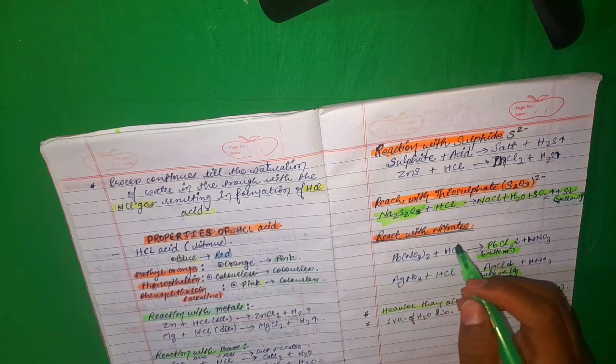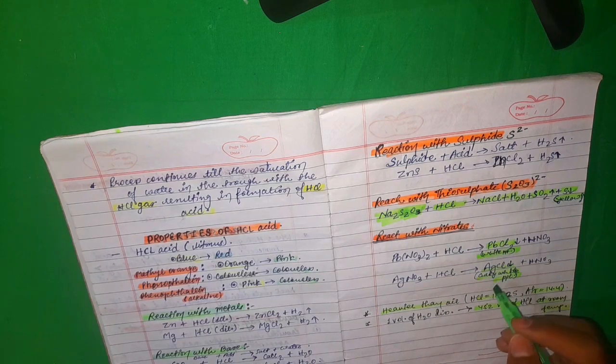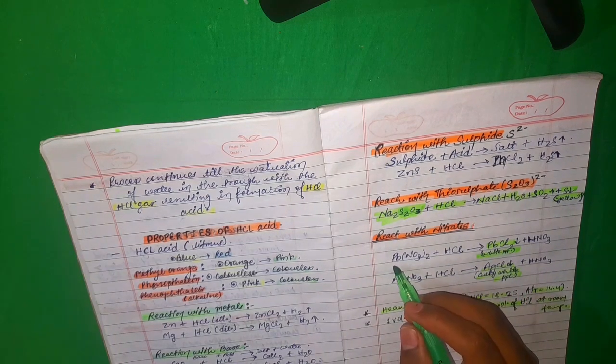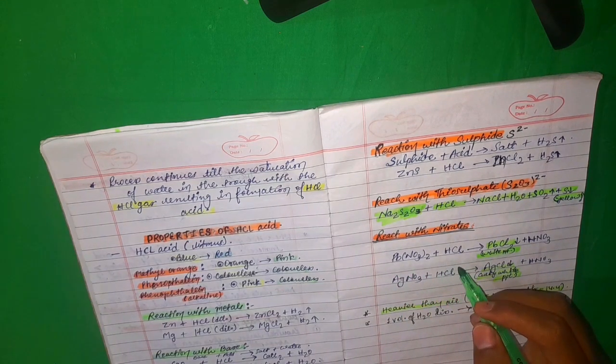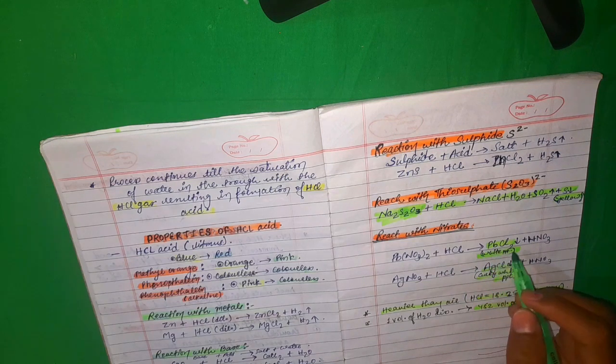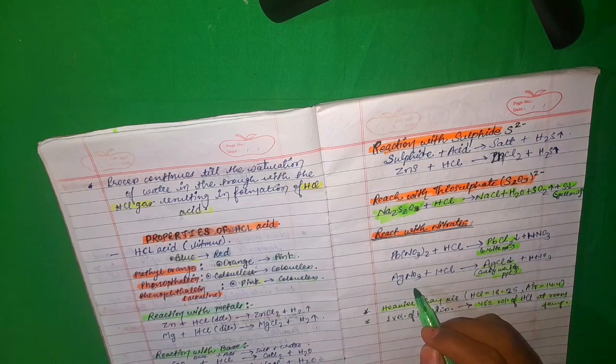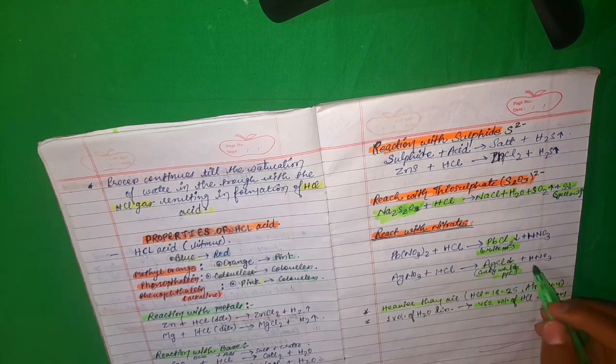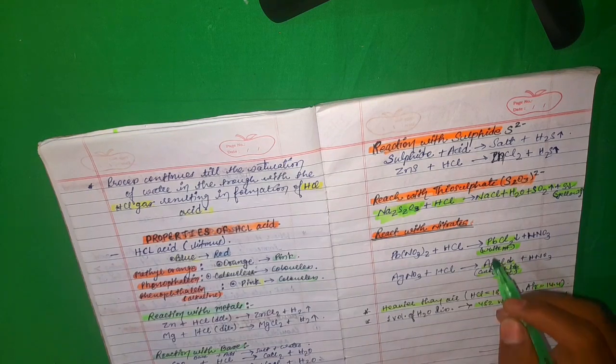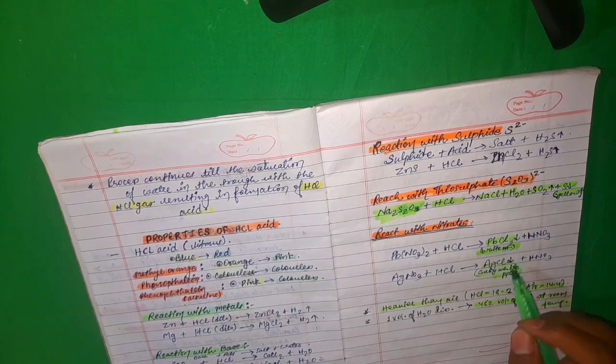And then again it reacts with nitrates, it will also give precipitate, white PPT and curdy PPT. See the reaction. Lead nitrate plus hydrochloric acid will give lead chloride plus nitric acid. Here also silver nitrate plus HCl acid will give silver chloride plus nitric acid, and the lead chloride will be a white PPT and silver chloride a curdy white PPT.